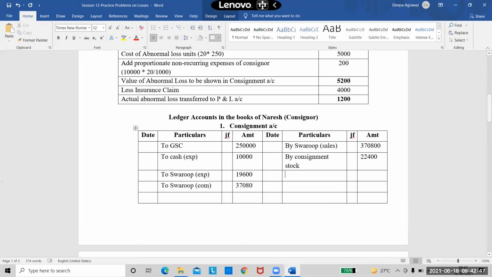Next important entry is abnormal loss. So again, come to the credit side. By abnormal loss. And my value of abnormal loss, I take the total value, 5,200. I'm taking the total value. And don't get confused. Why am I taking abnormal loss on the credit side? I explained this yesterday. See, this is the loss which is due to the negligence of the consignor. So he cannot charge it to the consignment account. He will have to charge this loss to his personal P&L account. That is his overall P&L account. So we are done with the abnormal loss also.